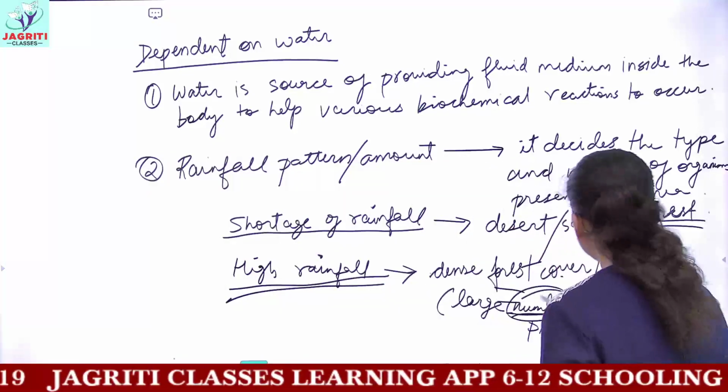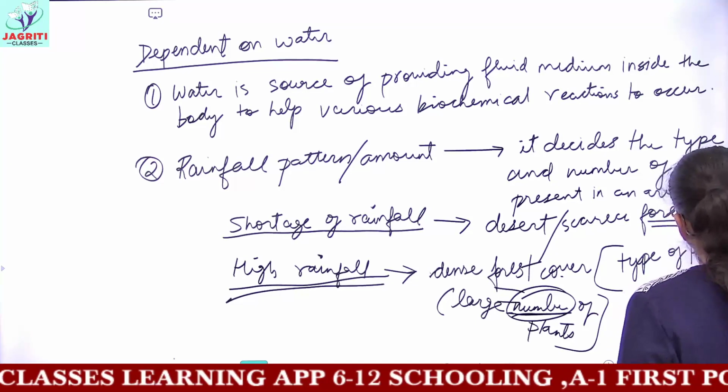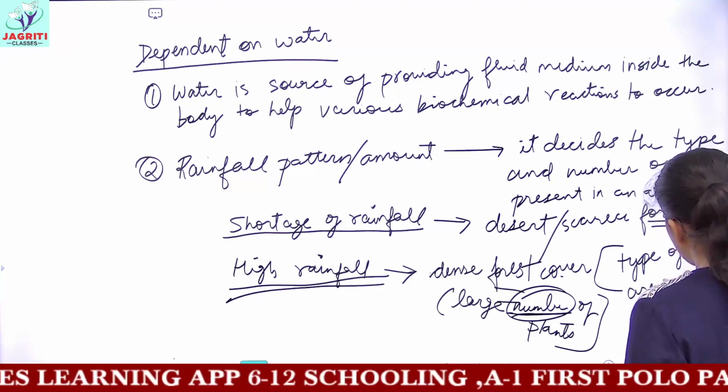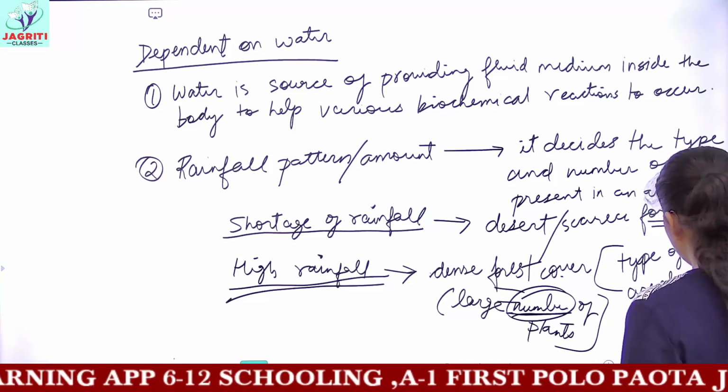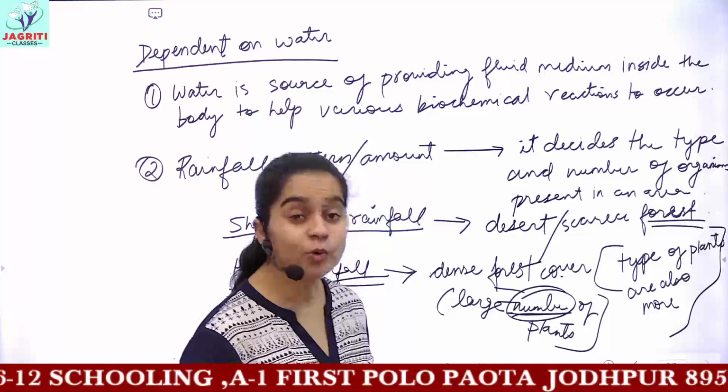Type of plants means the biodiversity which is being found in the plants.